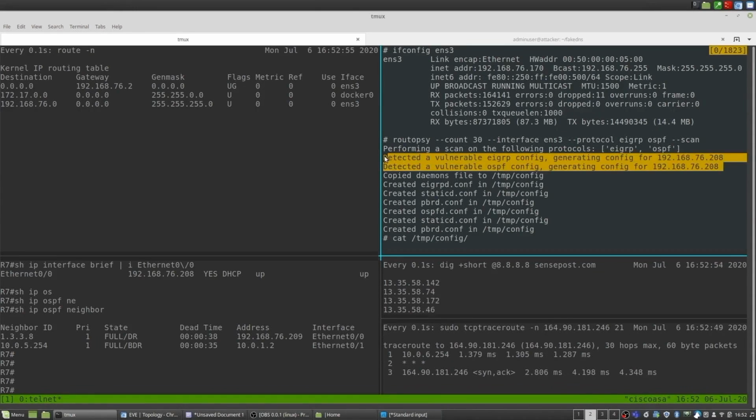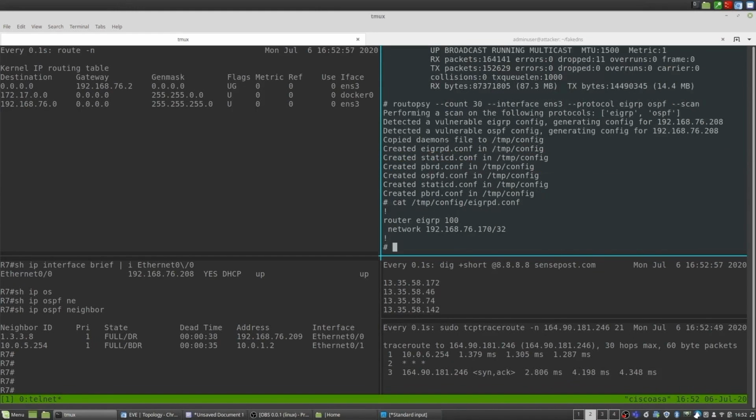Let's go look at what the configurations look like for these protocols. You can see that we've parsed the autonomous system number 100, and we've included that into our config, router EIGRP 100. Other than that, in our network statement is our interface IP address that we showed initially. All this is doing is ensuring that we're only sending these hello packets out of our specific interface, only our one interface and not a bunch of other ones. So it's pretty simple.